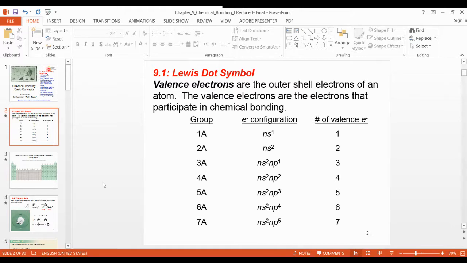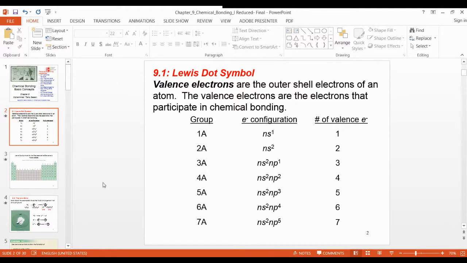So the chemical bond formation, I always explain to you in the last chapters: the bond between metal and non-metal, and the bond between non-metals. You know these bonds, right? Ionic bond and covalent bond. We will study here how these ionic bonds and covalent bonds are formed, and who will play the main role in their formation. So we have to study here, number one, Lewis dot symbol.